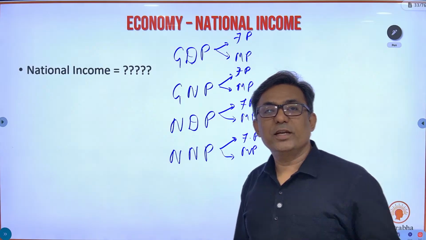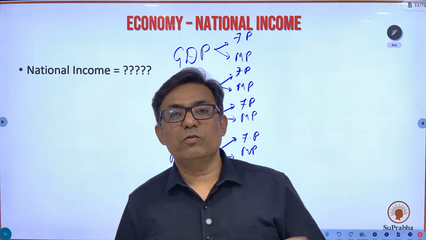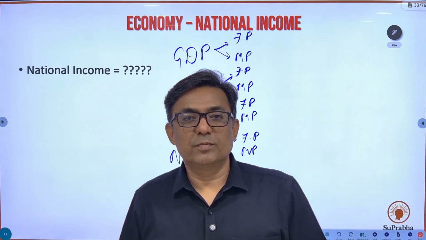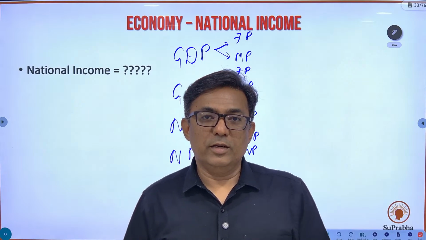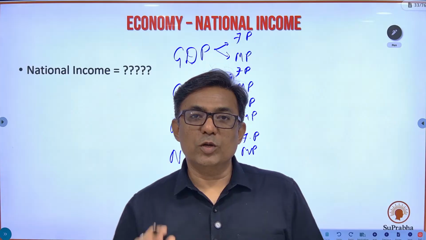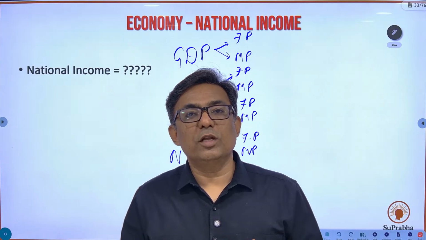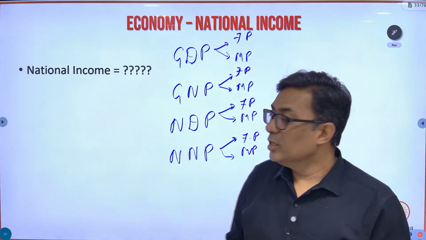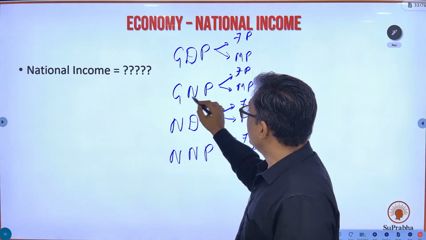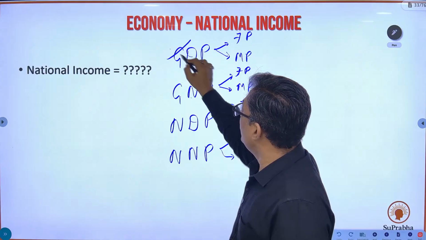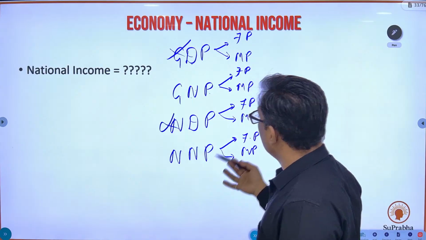Between domestic and national, which is a true picture of the income earned by the country? It's national, right? Because we get income from abroad also, and we also subtract the payment we give abroad. So national gives you the real picture of the income of the country. So it has to be national product, not GDP. So these four values, they are gone.